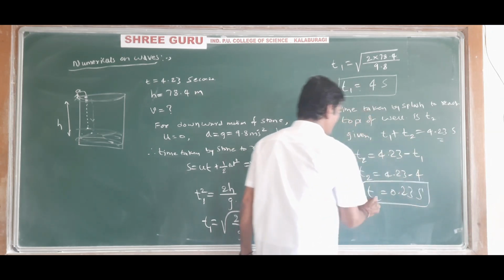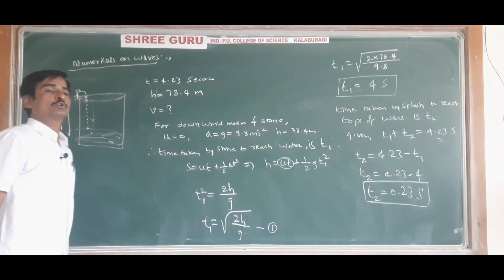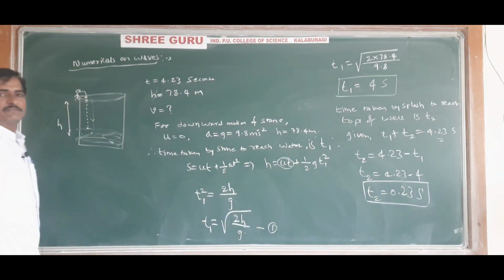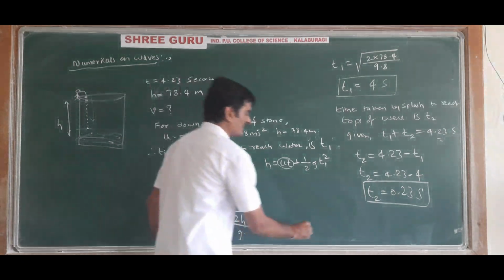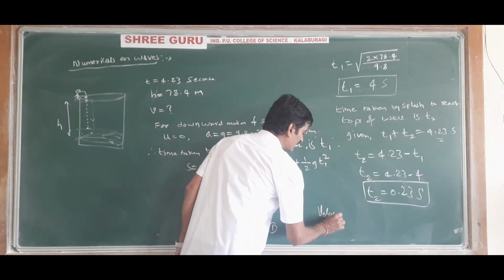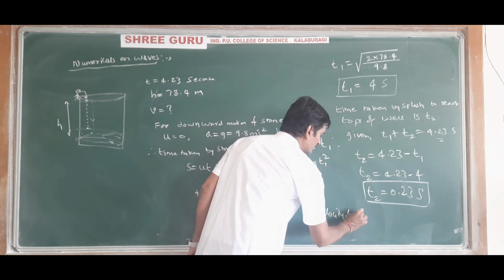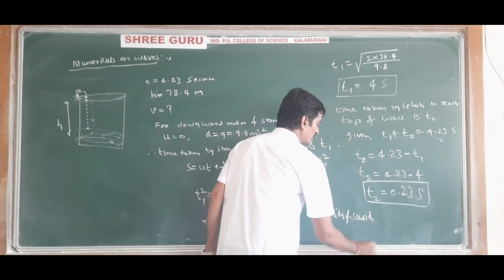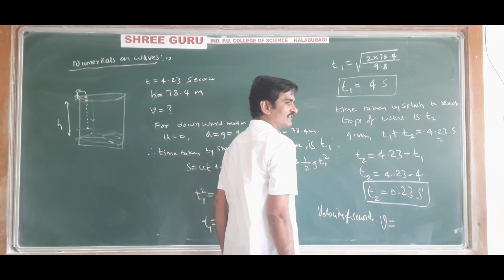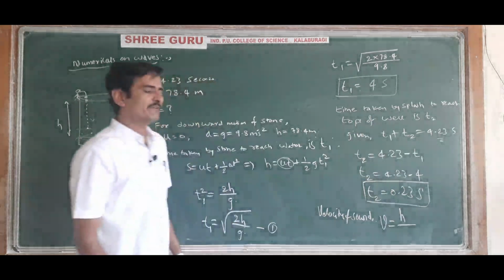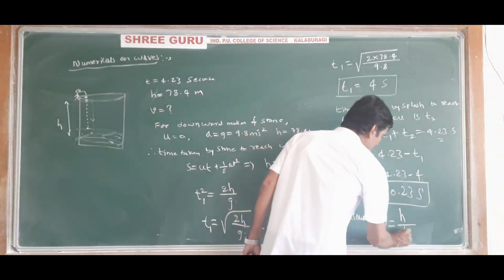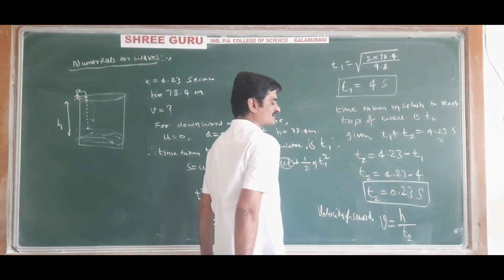So this is the time taken by the splash to reach the top of the well. So from this we can calculate the velocity of sound in air. Velocity is equal to distance traveled divided by time, and distance traveled is nothing but the height of the well, and the time taken by the splash to reach the top of the well is T2.